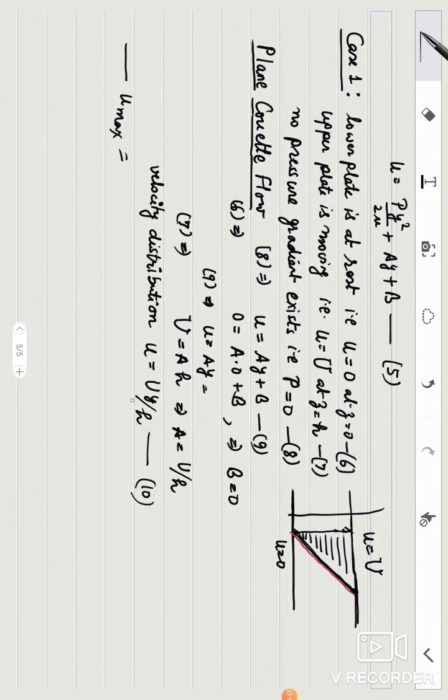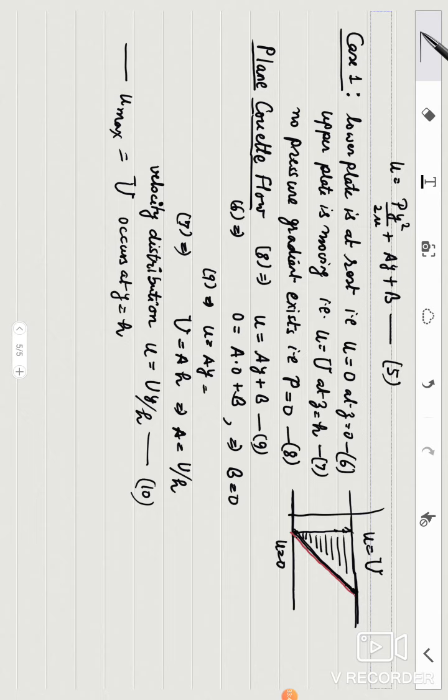The minimum value of u is 0. The maximum value of u is attained when y is equal to h. So u maximum is equal to capital U. This is the maximum velocity, and it occurs at y is equal to h. This is very simple in this case. Otherwise we calculate it by the method of maxima and minima.